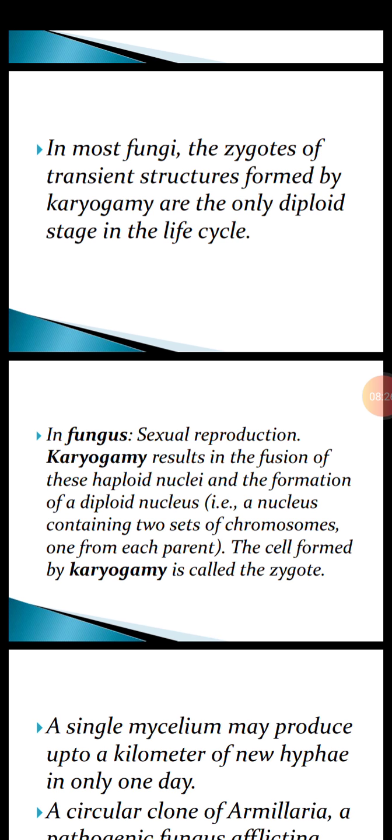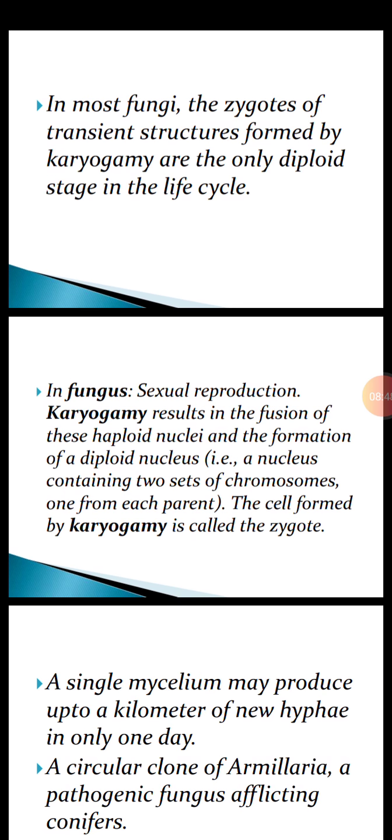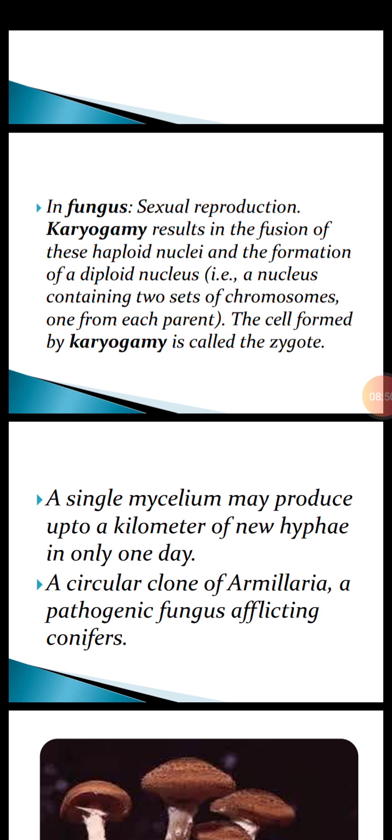Sexual reproduction, karyogamy, results in the fusion or union of haploid nuclei, that is 1n plus 1n, and the formation of a diploid nucleus 2n, a nucleus containing a complete set, or two sets, of chromosomes, one from each parent. The cell formed as a result of this sexual reproduction is called a zygote. A single mycelium may produce up to a kilometer of new hyphae in only one day.